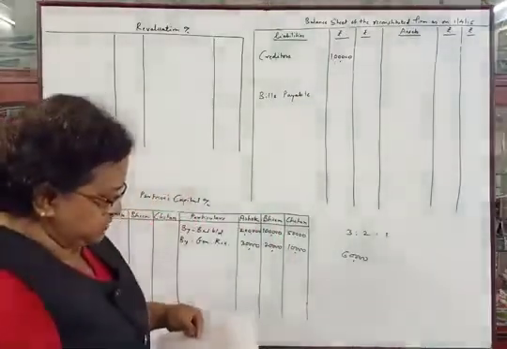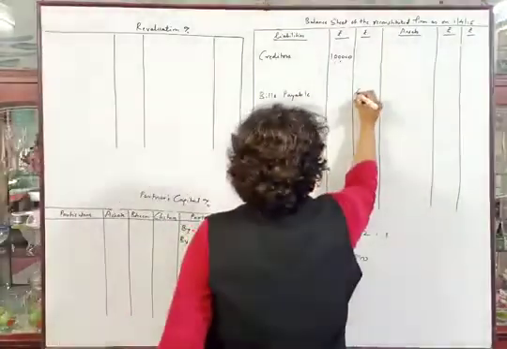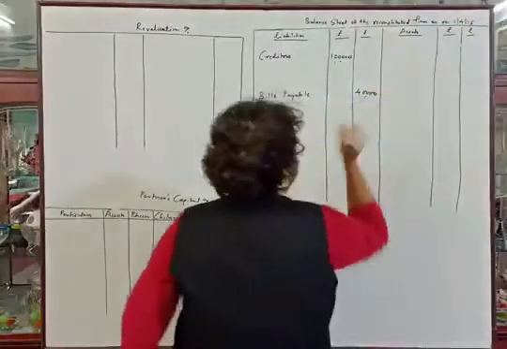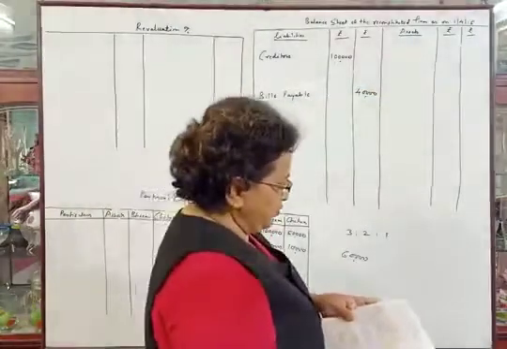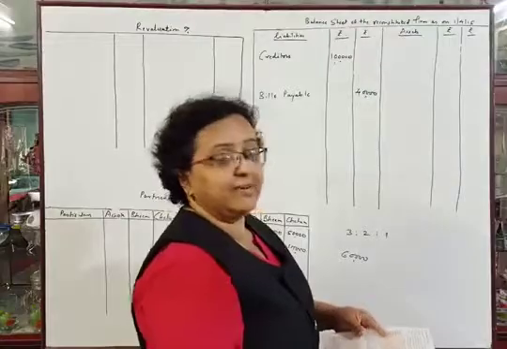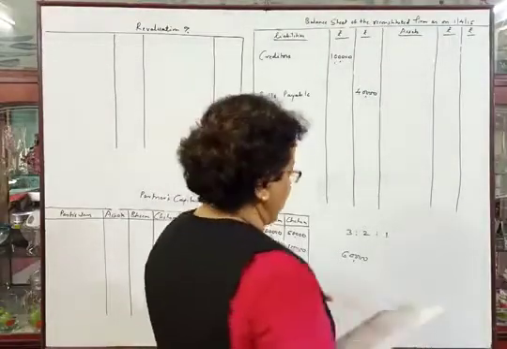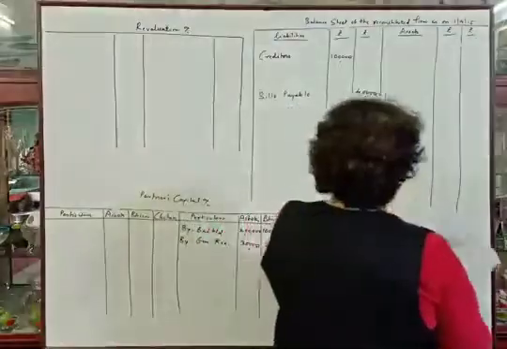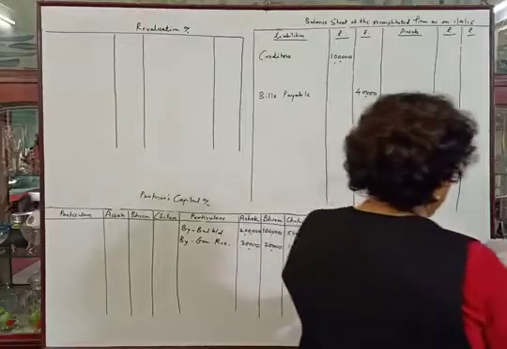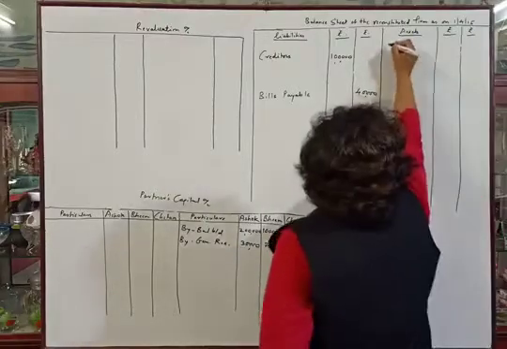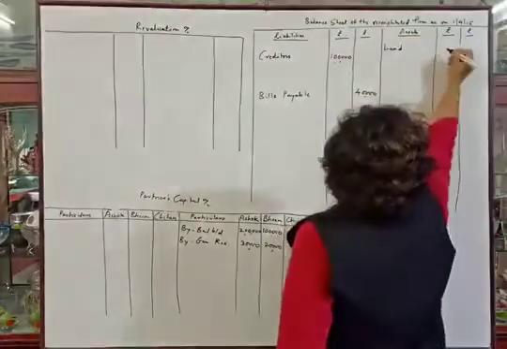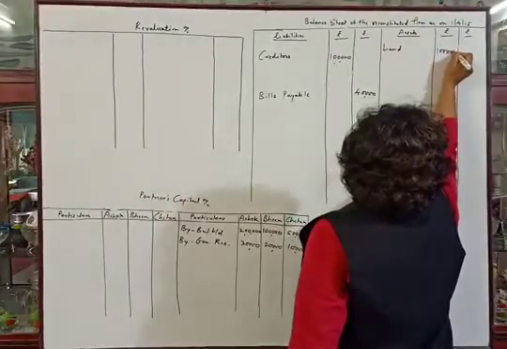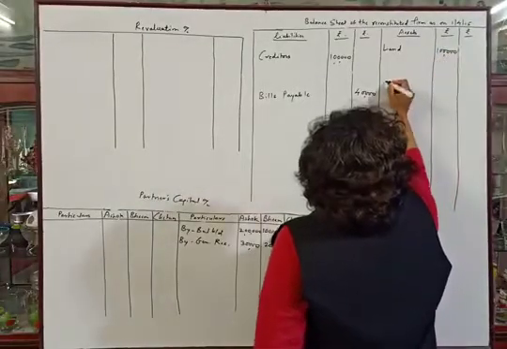No adjustment on bills payable, so the amount will be in the outer column, rupees 40,000. So we have posted all the items of the liability side. Then we will post the asset side one by one. Land 1 lakh, building 1 lakh. Land, we will write down the amount in the inner column as there is an adjustment.